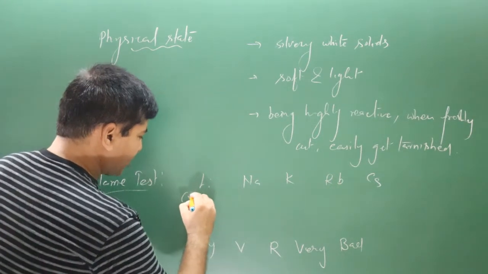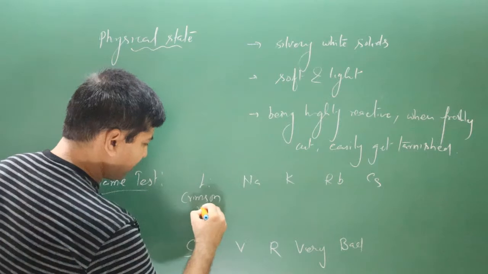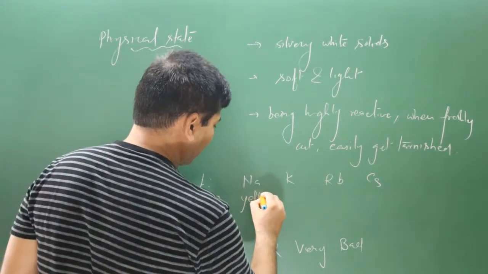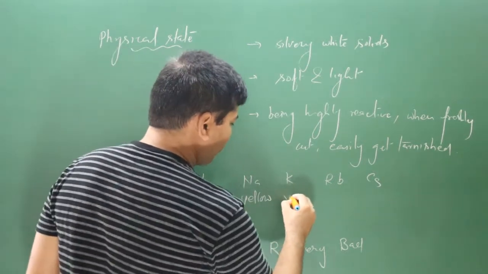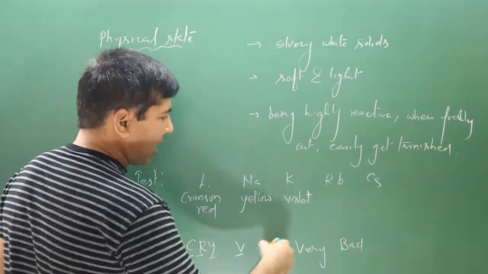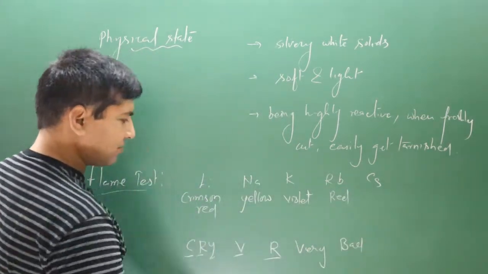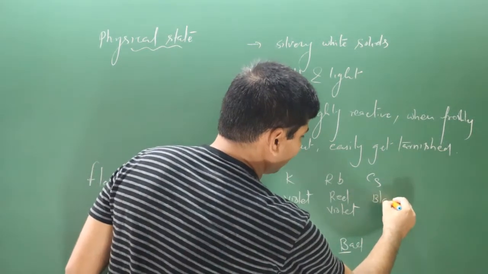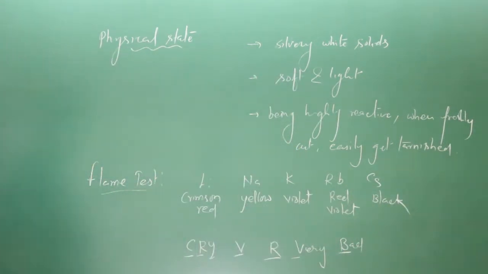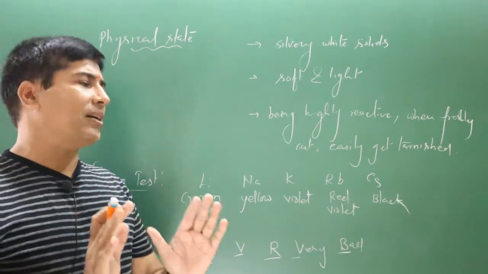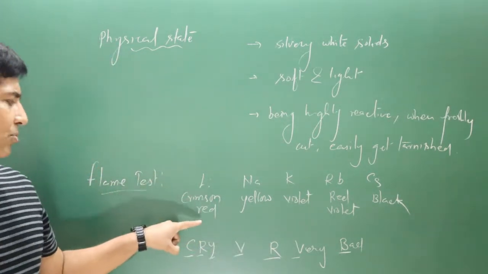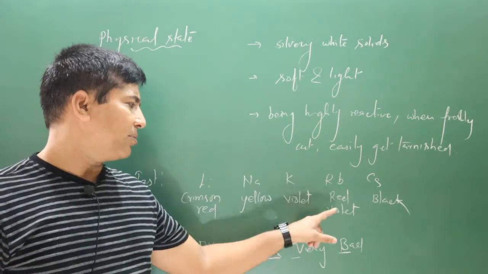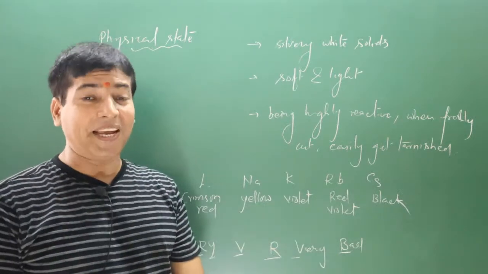C is standing for crimson, and R is standing for red. Lithium shows crimson red. Next, Y is standing for yellow, very simple. V is standing for violet, potassium shows violet color. R is standing for red, V is standing for violet. Then B is standing for black. So remember this sentence, cry we are very bad, and you can get it: lithium shows crimson red, sodium shows yellow color, potassium shows violet color, rubidium shows red violet color, cesium shows black color. Very simple concept.